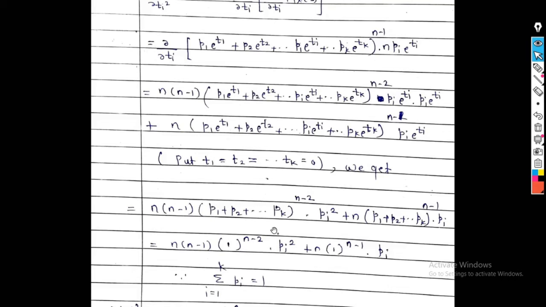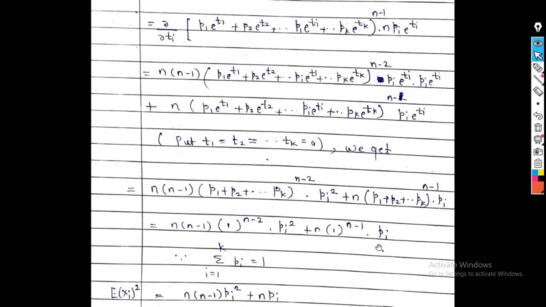Again we know that the summation of pi, i running from 1 to k, is 1. So it becomes 1 raised to n minus 2 into pi square plus n into, again, the summation of pi, i running from 1 to k, is 1. So it becomes 1 raised to n minus 1 into pi. By using summation of pi equal to 1, finally we get n into n minus 1 into pi square plus n pi. So the second raw moment, that is the expectation of xi square, mu dash 2, is equal to n into n minus 1 pi square plus n pi.